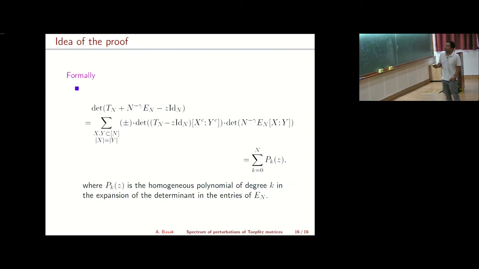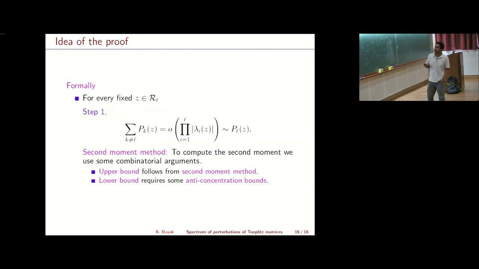Then you get a determinant of size k, and if you collect all those terms, that gives us pk. So what we show is that for every z in RL, in any region that we choose, PLZ is a dominant term. And the sum of the rest of the terms is smaller than PLZ.